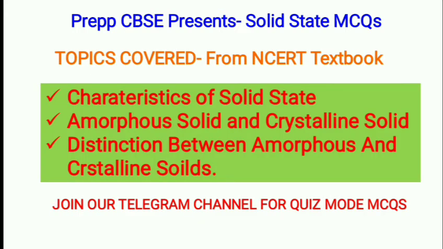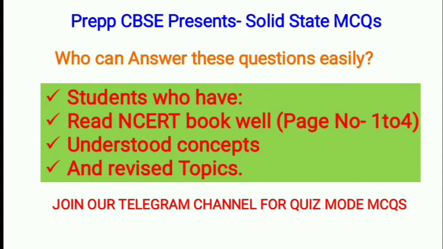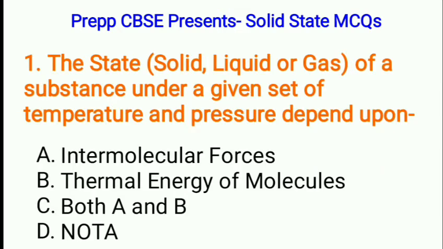The topics covered in this video are characteristics of solid state, amorphous solid and crystalline solid, distinction between amorphous and crystalline solids. Who can answer these questions easily? Students who have read NCERT book well from page number 1 to 4, understood concepts well and revised the topics. So, without wasting time, let's get started.